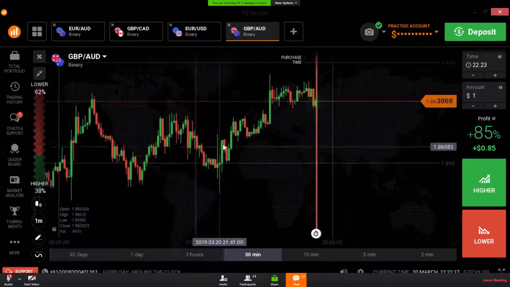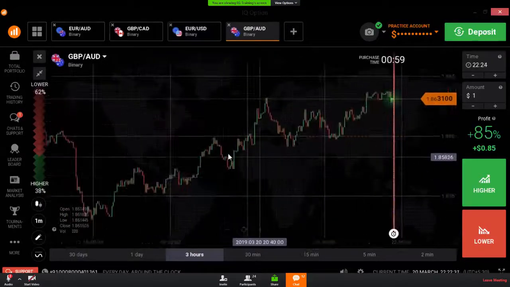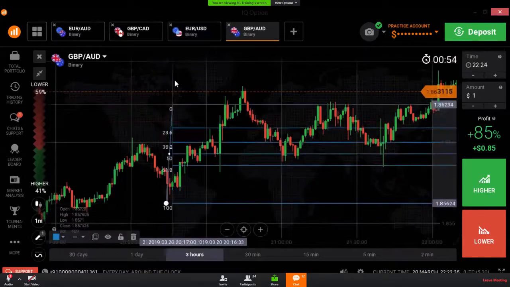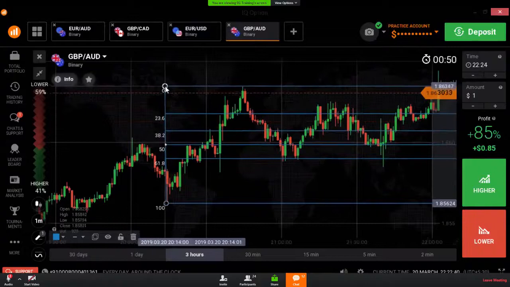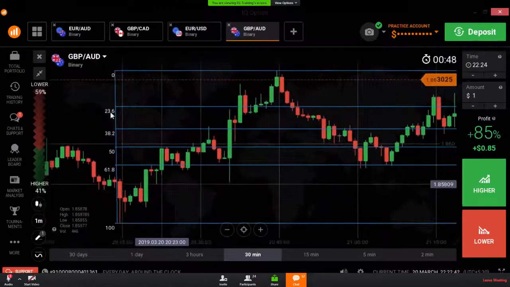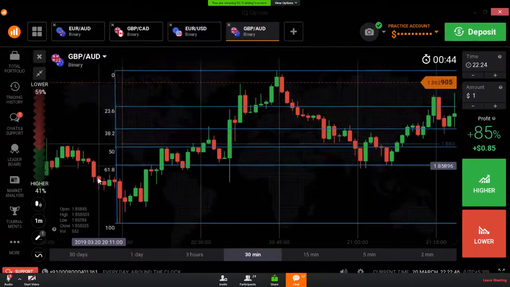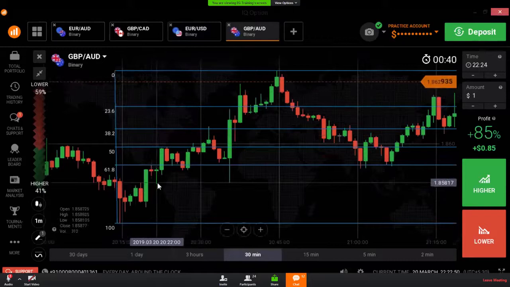If you want to draw a strong level in the market, always draw the Fibonacci tool from the lower low to the higher high or from the higher high to the lower low. Here are the 0 level, 23 level, 38 level, 50, 61 level, and 100 level. These six levels are SNR levels.